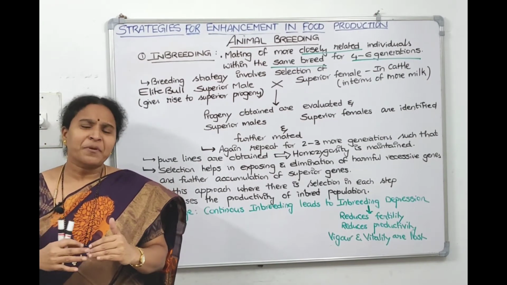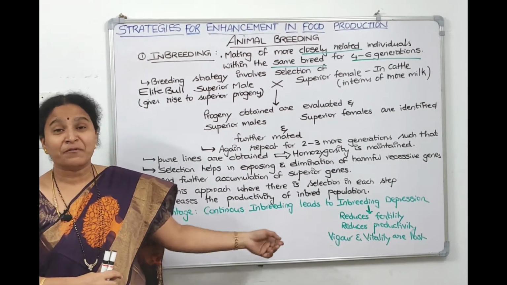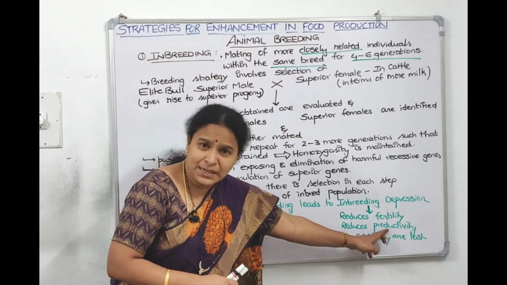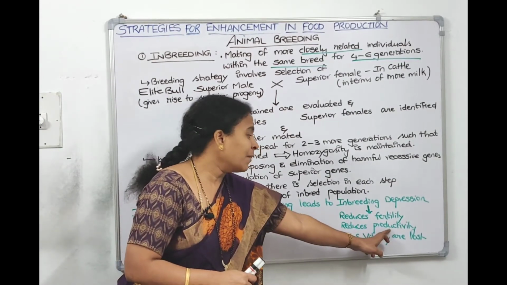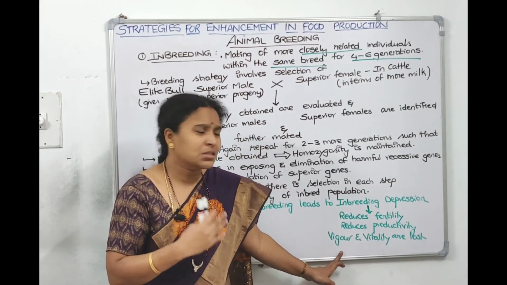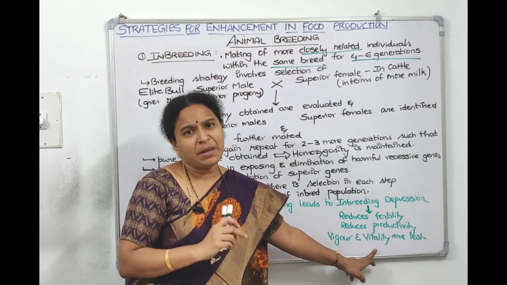Then you don't prefer to open it, you don't prefer to taste it. In the same manner, they don't prefer to mate. So it's called inbreeding depression, which will reduce the fertility rate and the productivity. So vigor is reduced, that activeness is reduced, the vitality, the liveliness will be reduced.